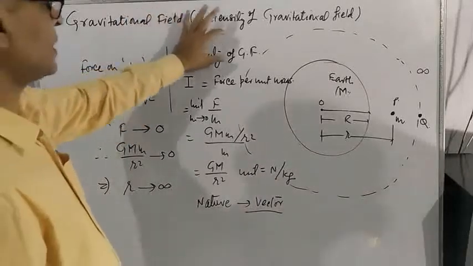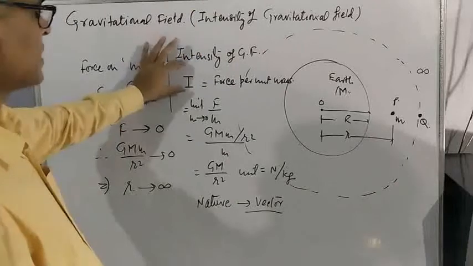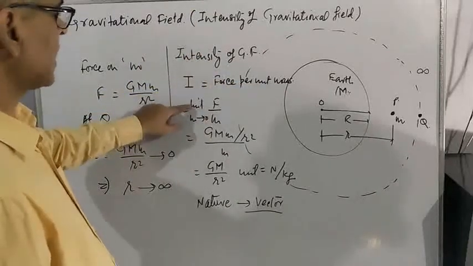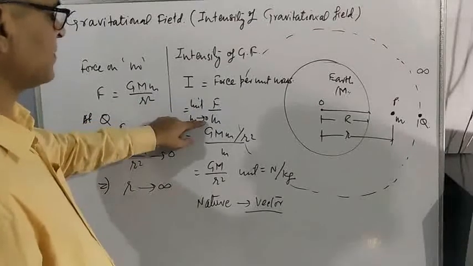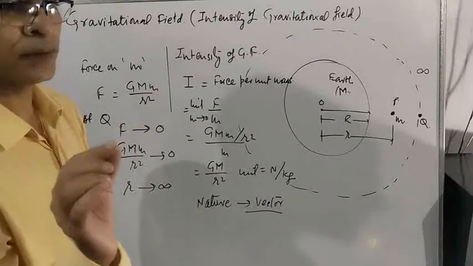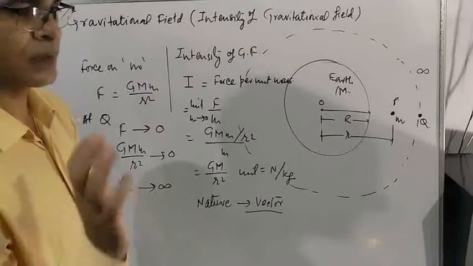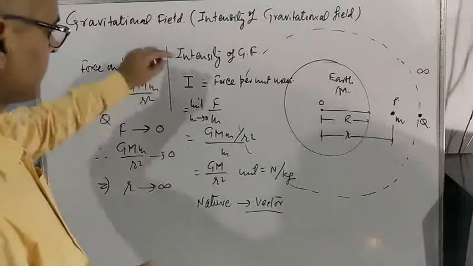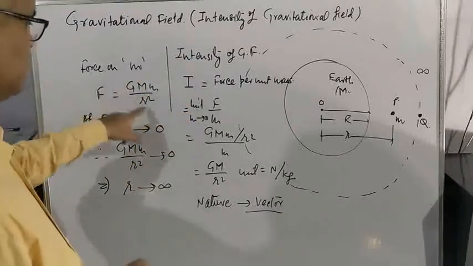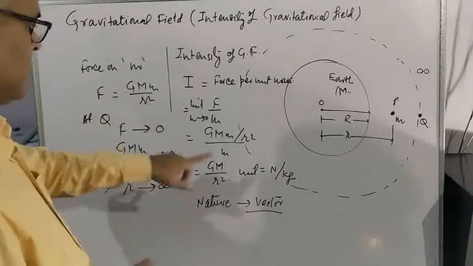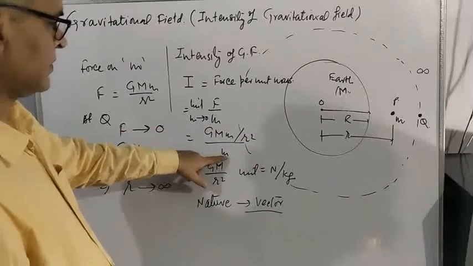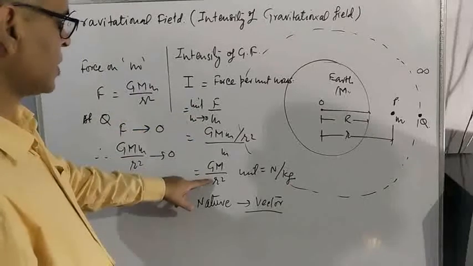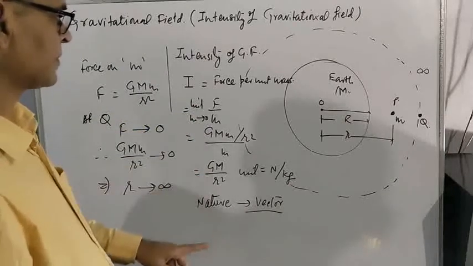According to the definition, intensity is equal to force per unit mass, that is force upon mass, with limit m tends to 0, meaning mass is so small that it can be considered as 0. Not 0, but very small. By dividing, we get G M by r square. So this is the value of intensity of gravitational field.